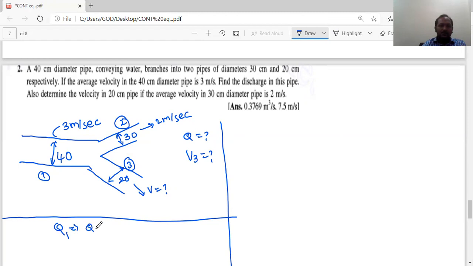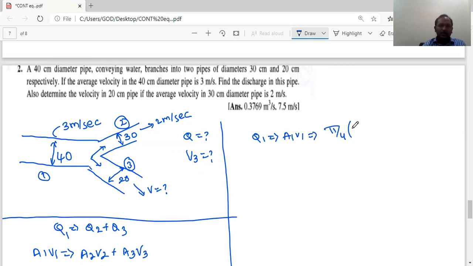Q1 is equal to Q2 plus Q3, because whatever fluid is here, that only branched into two portions. So from this I can write A1 V1 is equal to A2 V2 plus A3 V3. Now Q1, which is equal to A1 V1, which is pi by 4 into diameter 0.4 square into velocity 3.